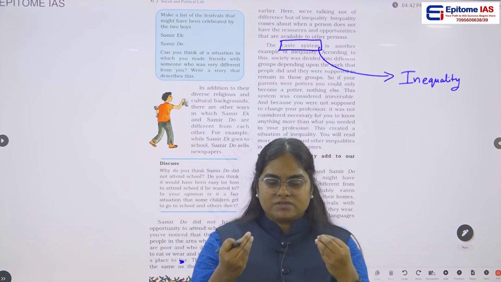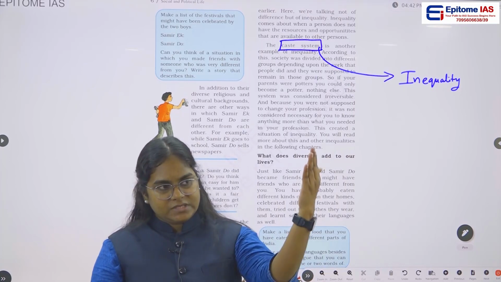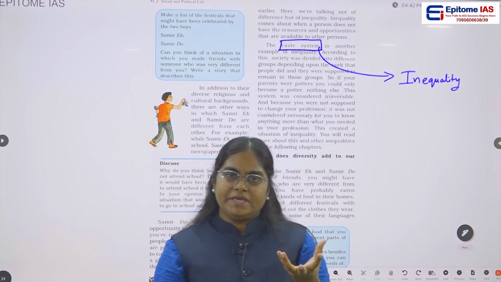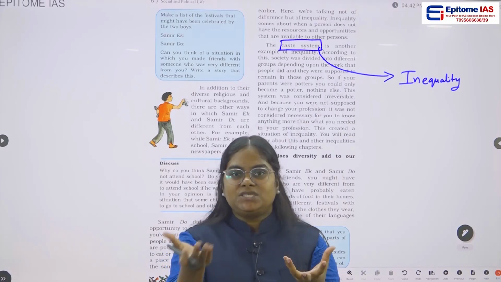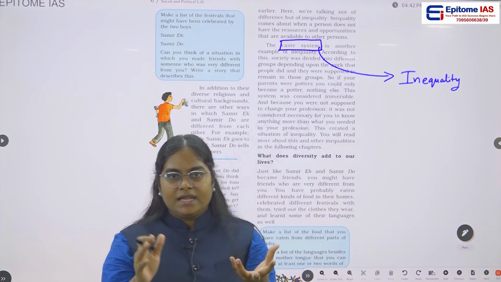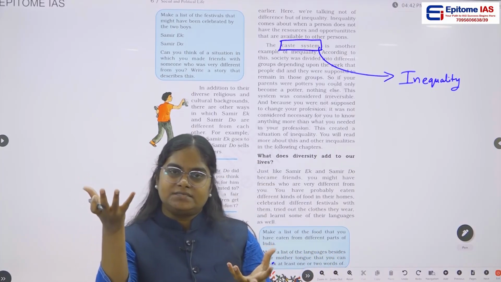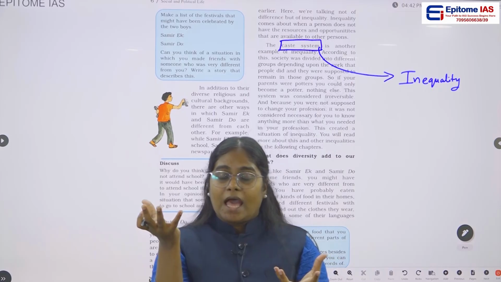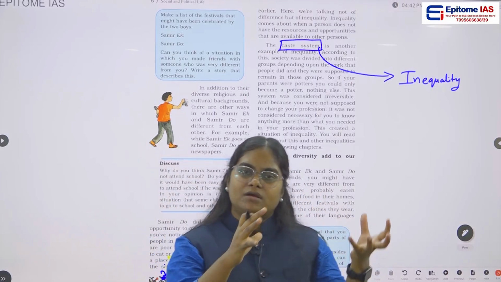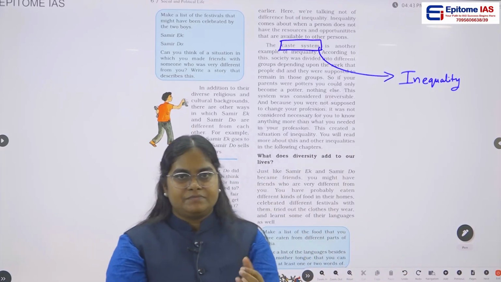Because of this, what happened? We saw the Brahmins, obviously their main occupation would be teaching. They will be teaching and doing mantras and so on, and they will have high status in society. And if you see the Shudras, often they are considered untouchables.